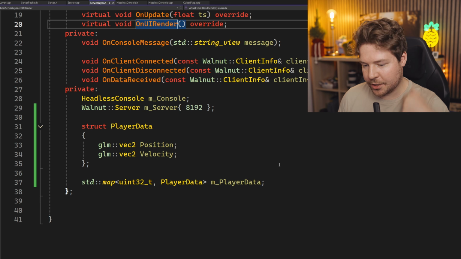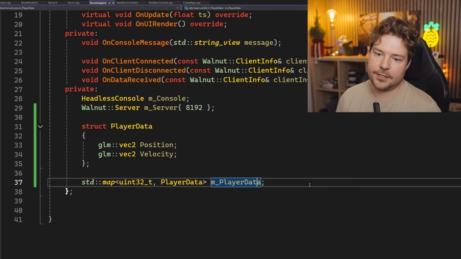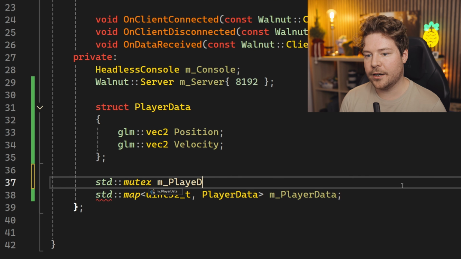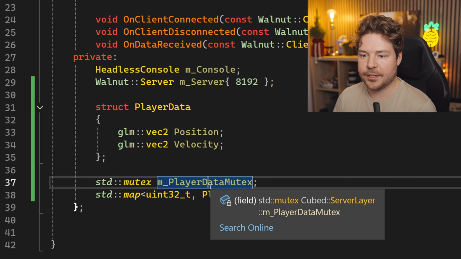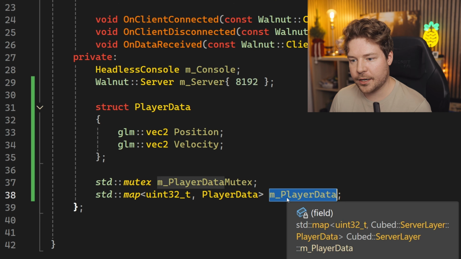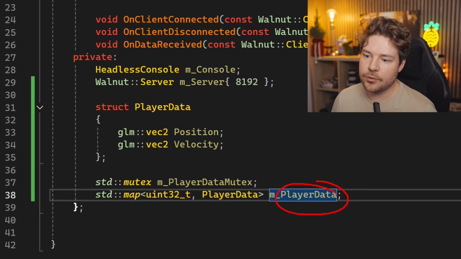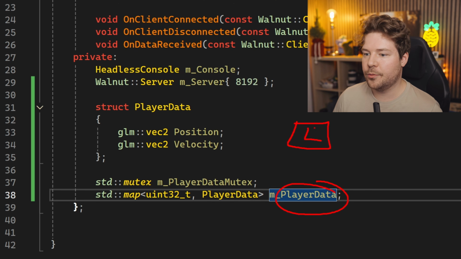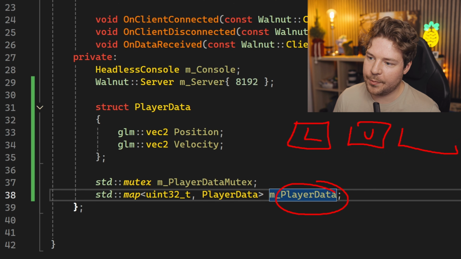Let's do a locked queue, so I can show you how we can lock access to this. Basically what we do is we create a mutex. This will be our player data mutex, for example. What this does is it lets us obtain a mutually exclusive lock for this data. The idea is that before we use it, we have to first lock it, and it won't let us lock it if someone else has locked it. So we lock it, then we use it, then we unlock it.